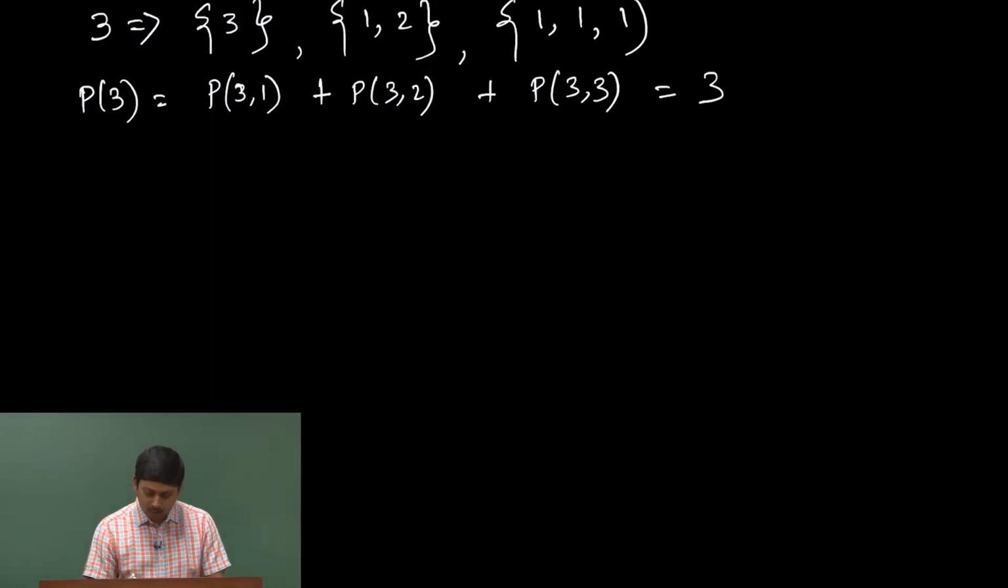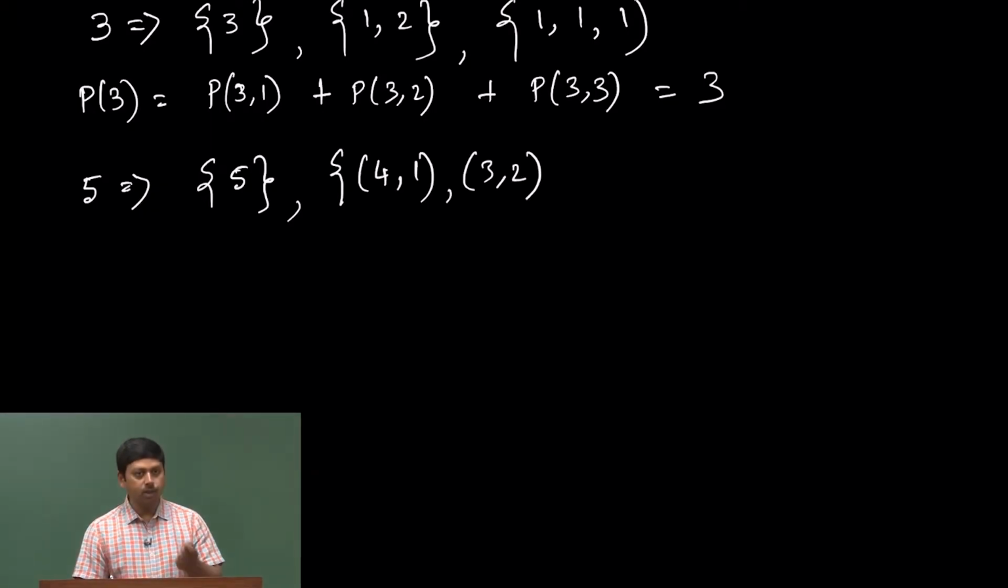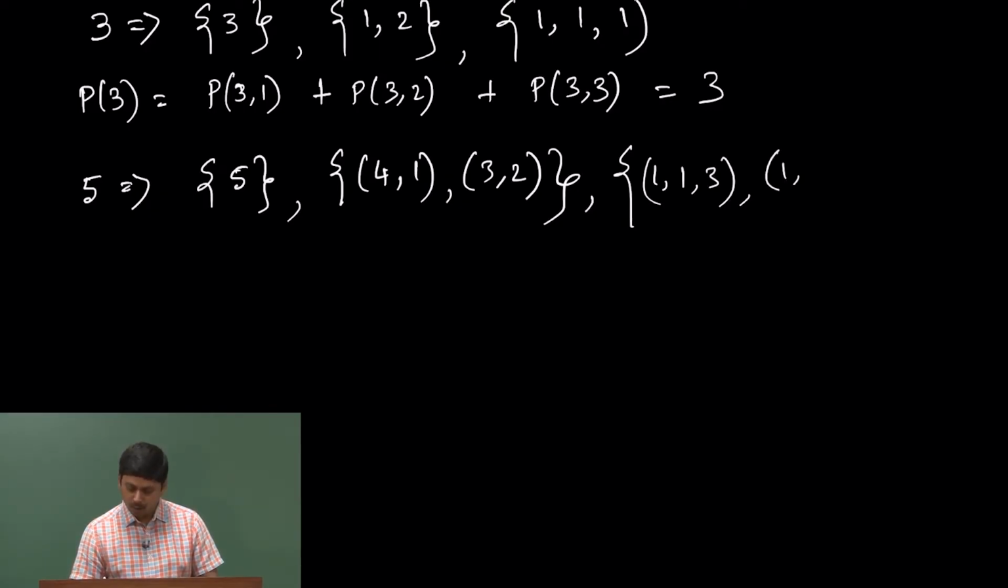Now let us do the same for 5. 5 can be divided into one group in just one way, 5. 5 can be divided into two groups as 4 and 1, or 3 and 2. 1 and 4 is the same, 2 and 3 is the same. Is there any other way? No. 5 can be divided into three groups as 3, 1, 1, or 1, 2, 2, and there is no other way.